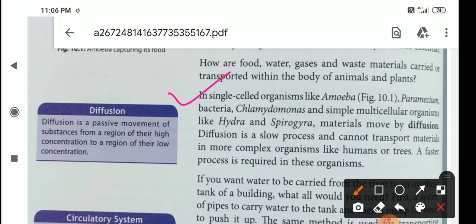So, children, what is diffusion? We can say diffusion is a passive movement of substances from a region of high concentration to a region of low concentration.